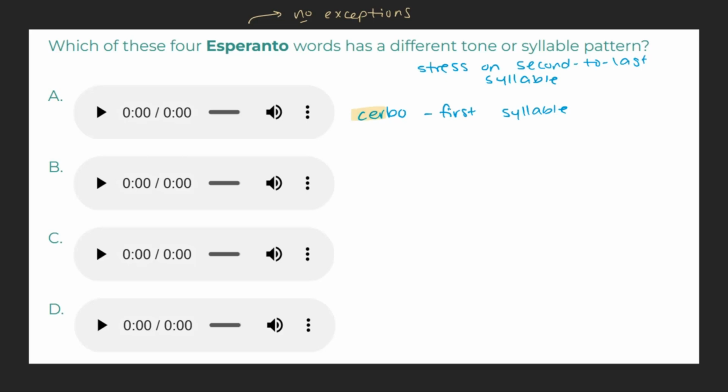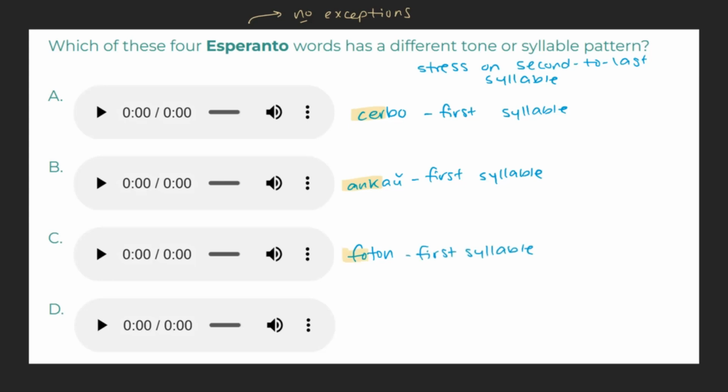Ankaŭ. Again, we find two syllables with the stress on the first syllable. Ankaŭ. So far, these two words have the same syllable pattern. Let's take a listen to our third word. Photon. Photon follows the same pattern. Two syllables with the stress on the first syllable.